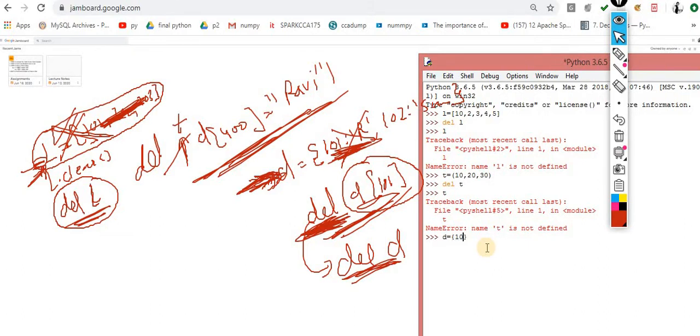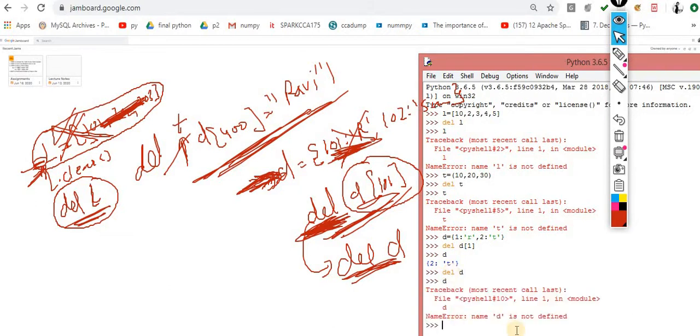Okay, 101 colon Ram, 2 colon T, let's suppose. Now let's suppose del of D of 1. Now what is removed? It removed the key value pair, that is, the key 1 pair is removed. If I do del of D, it removes the entire dictionary. Now you can check it out: D is not defined. It removed the entire dictionary, but in the other case it removed only the particular element. So this is the difference. Keep this point in mind.